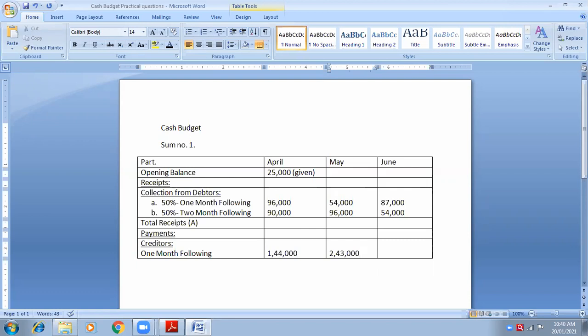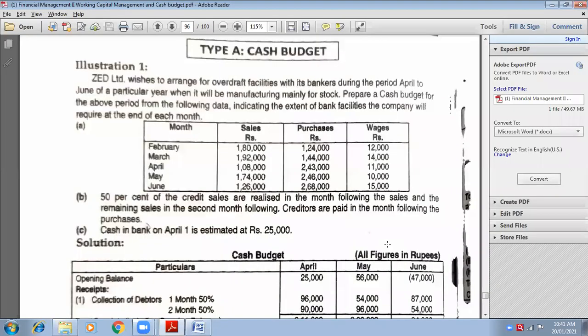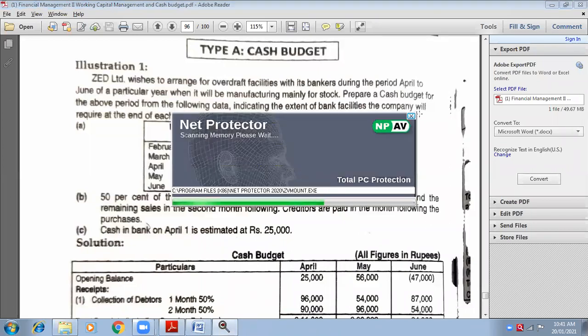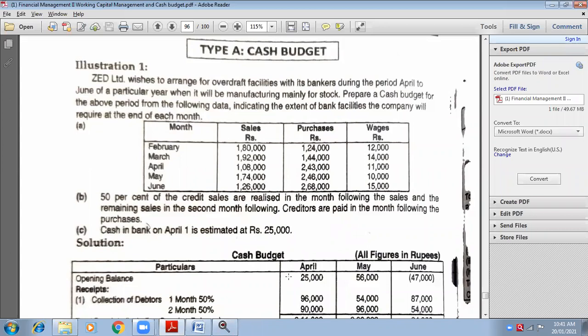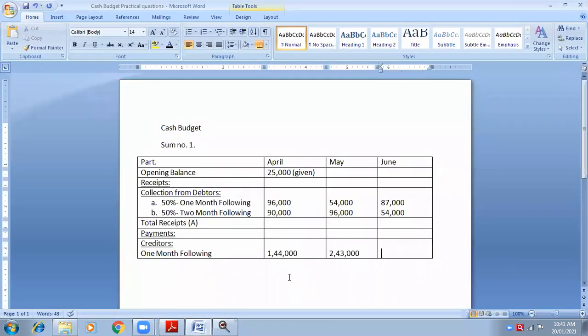Yes, ma'am. Okay. Now come to June. June is 1 month following of which month? May. Very good. So you have to take the purchases of May. Purchases of May are 2,46,000.